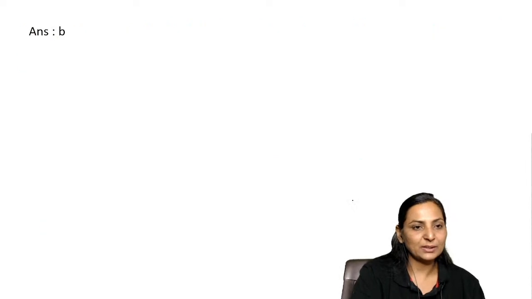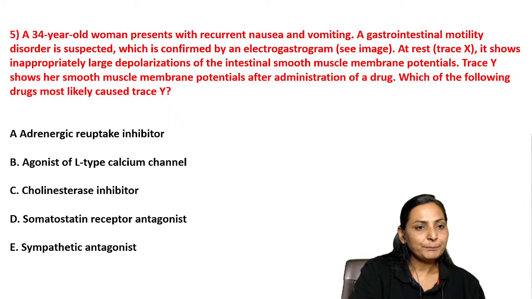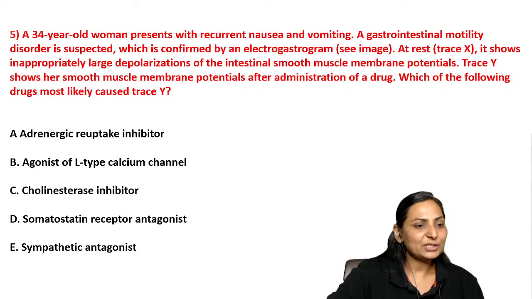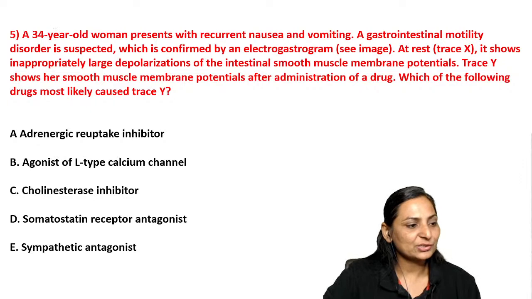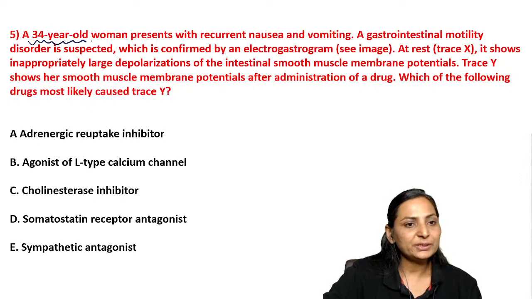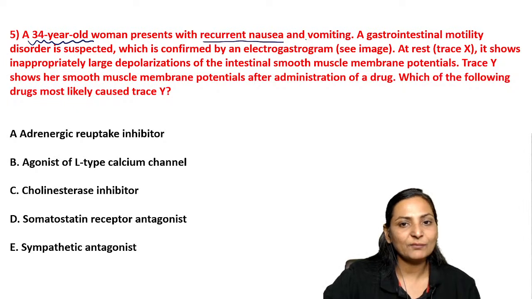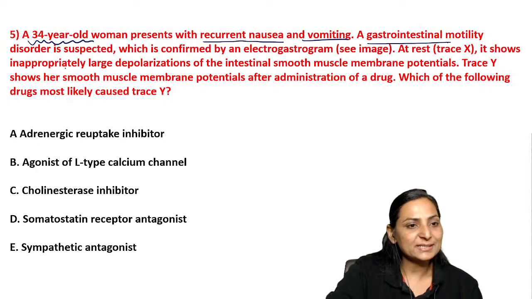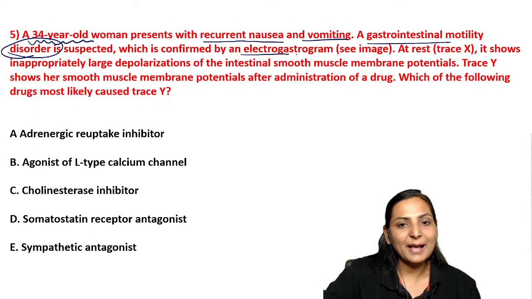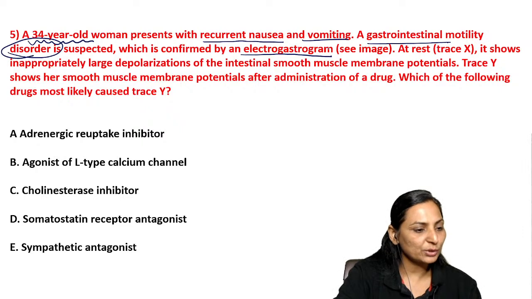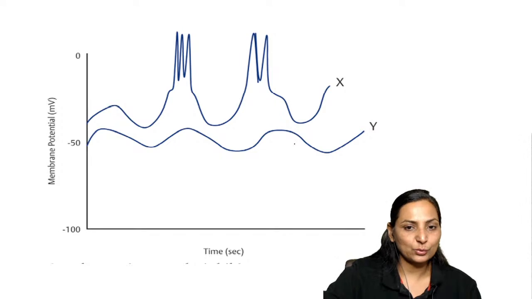Okay, next one. Now, again, I'll be showing you an image. But before that, let's look into the question. There is a 34-year-old woman who is coming with recurrent nausea and vomiting. A gastrointestinal motility disorder is suspected, which is confirmed by an electrogastrogram. So I'll be showing you the electrogastrogram.